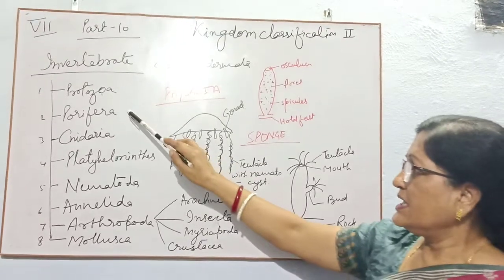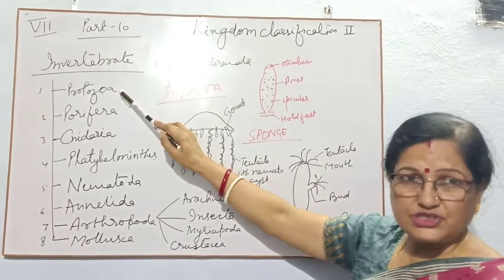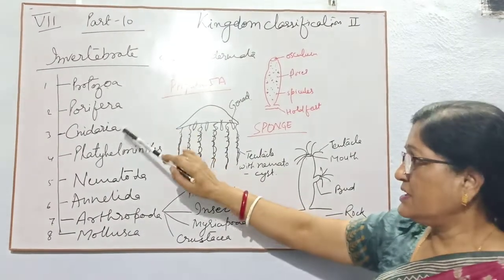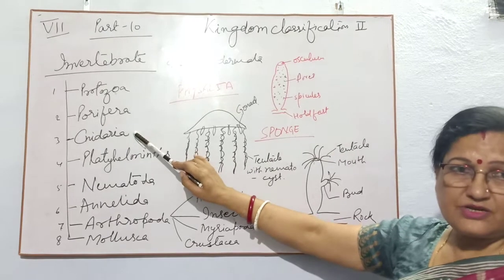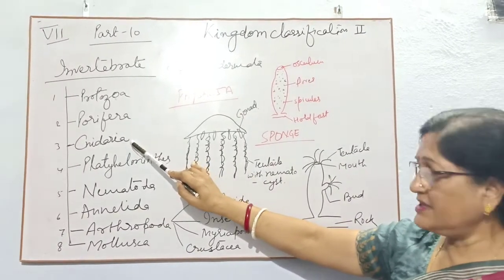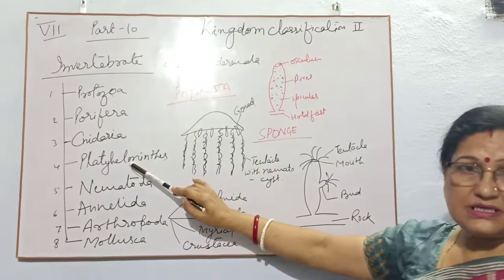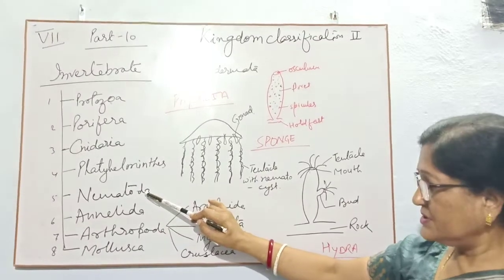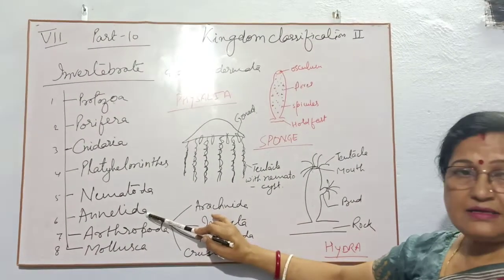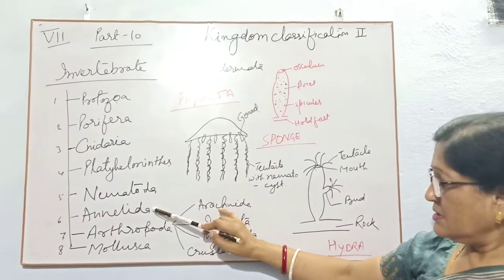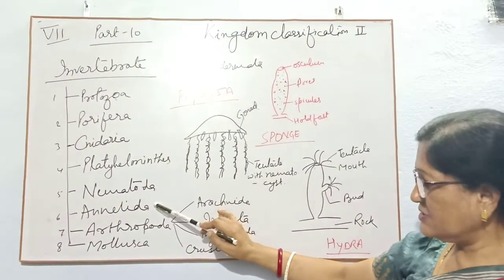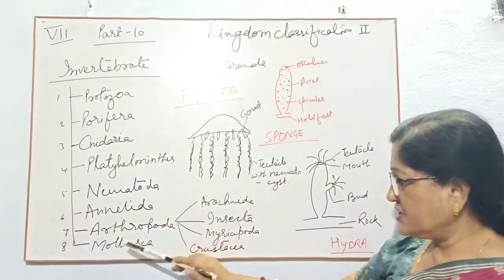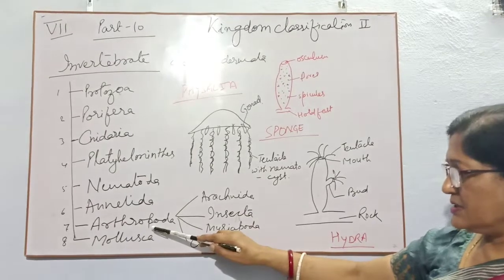So children, example of protozoa, that is amoeba, paramecium. Example of porifera, that is bath sponge, sycon, etc. Example for Cnidaria or Coelentron, hydra, jellyfish, Physalia. Example for platyhelminthes, tapeworm mainly. Example for nematoda, ascaris. Then example for Annelida, that is earthworm or any other animals present on the cows and buffaloes, then leech. And example for arthropoda.